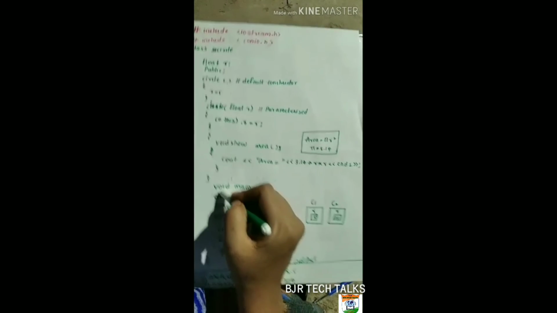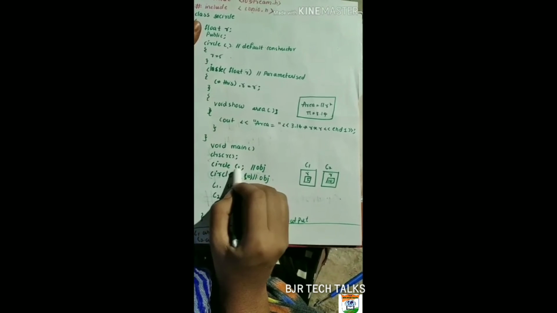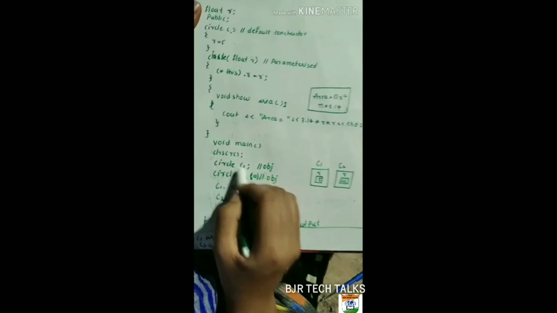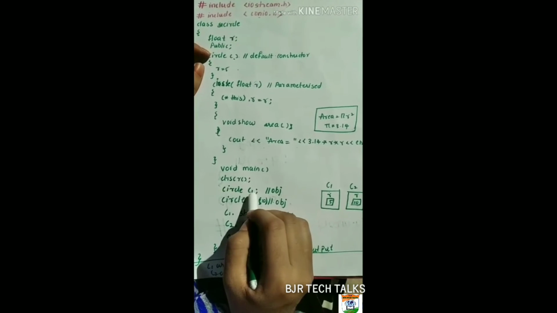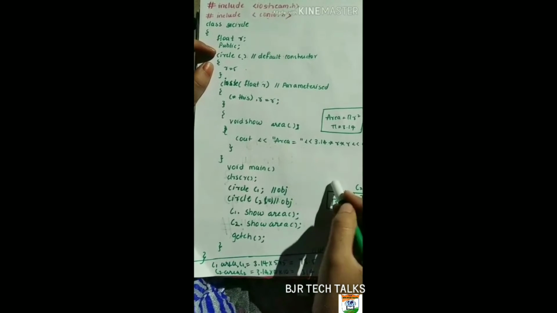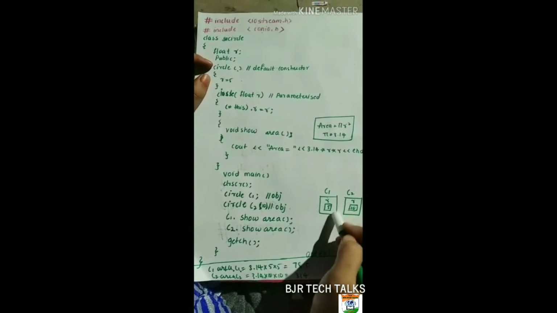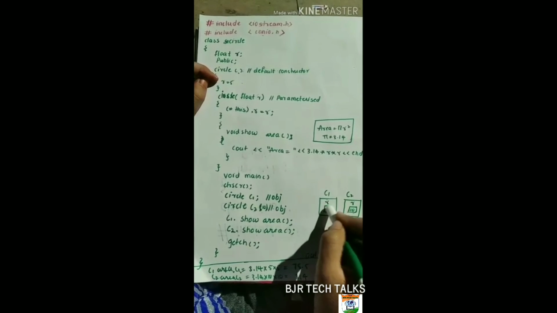Void main here, and then clrscr. Circle C1 is the object created for the default constructor, with no parameters, so the C1 object is created and r is the value 5.